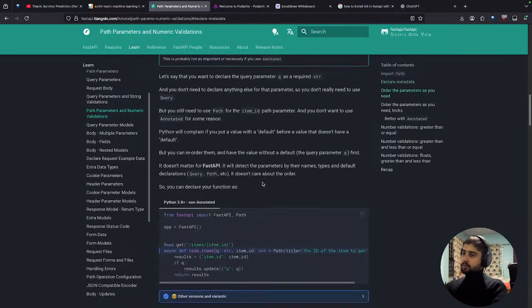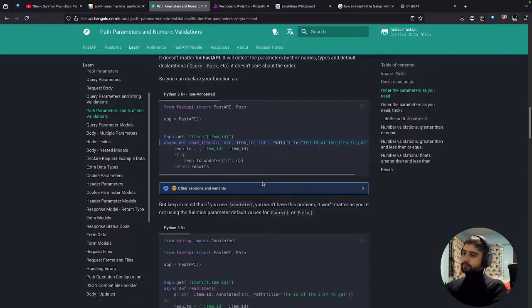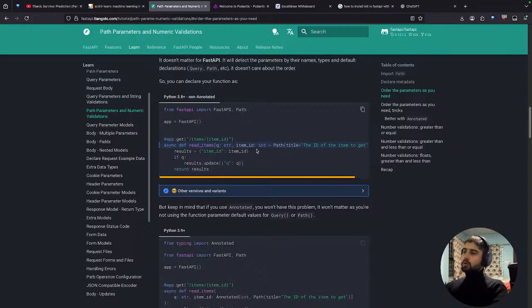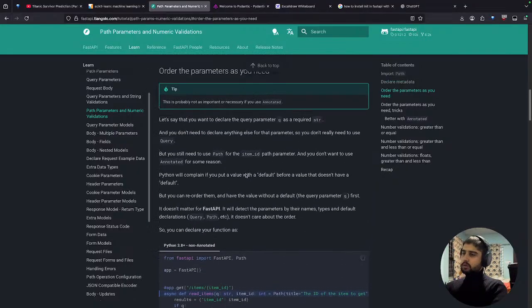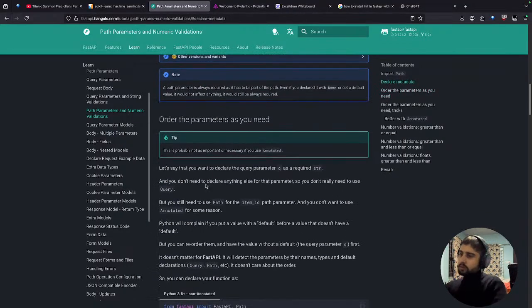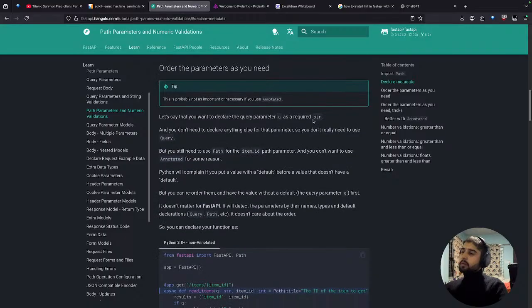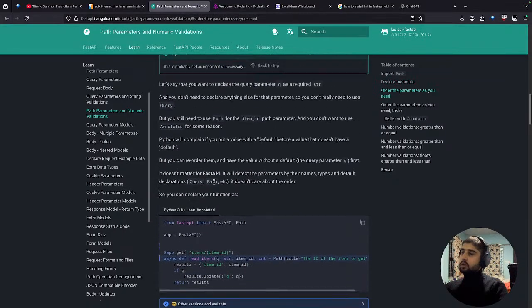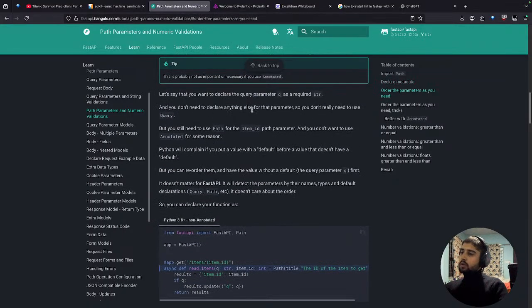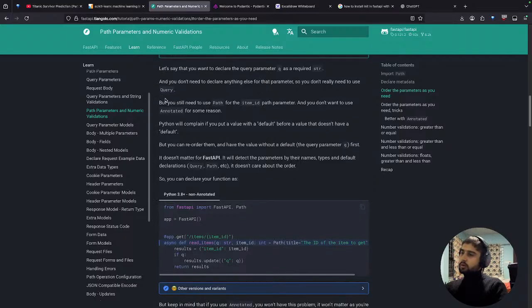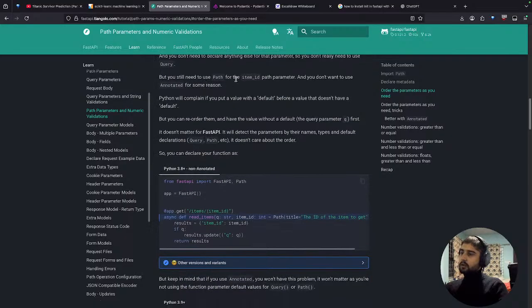Order the parameters as you need. Item_id. Okay, we haven't used Annotated here. Why was that? Let me figure it out. Let's say that you want to declare the query parameter q as a required string, and you don't need to declare anything else for that parameter, so you don't really need to use Query. But you still need to use Path for the item_id path parameter.